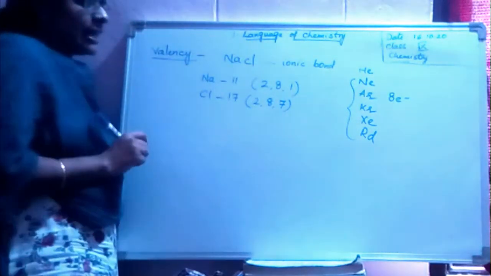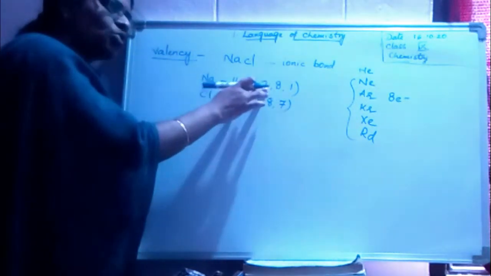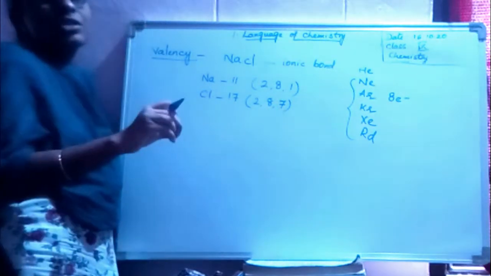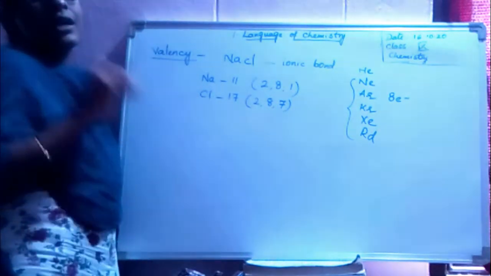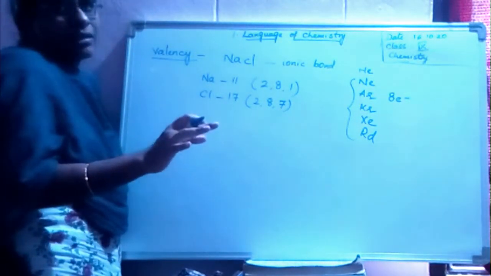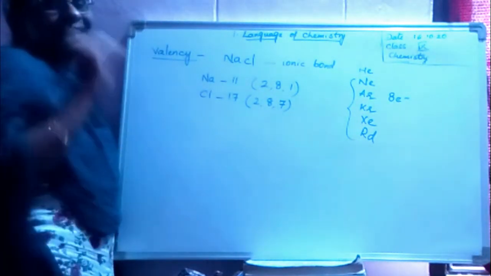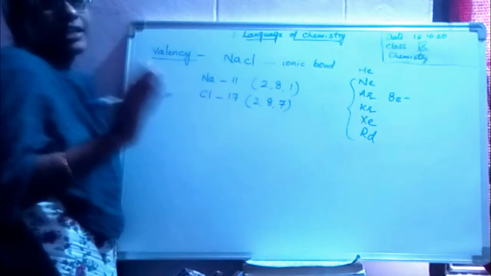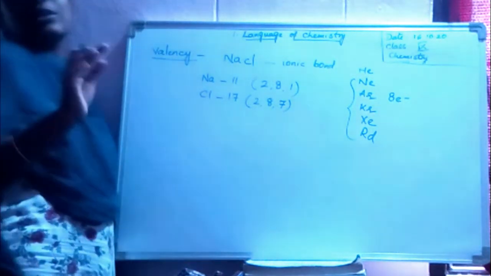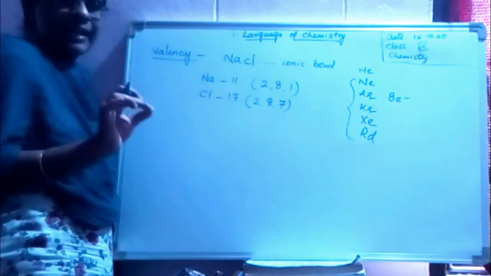Now similar to that, for sodium, how many electrons are there? 2, 8, 1. See children, if we want to either lose or gain electrons, we can do it only in the last shell of the element. We cannot take out the electrons from the first shell. Okay? The last shell we call the valency shell. Only those electrons can be taken out or added, the electrons in the last shell.